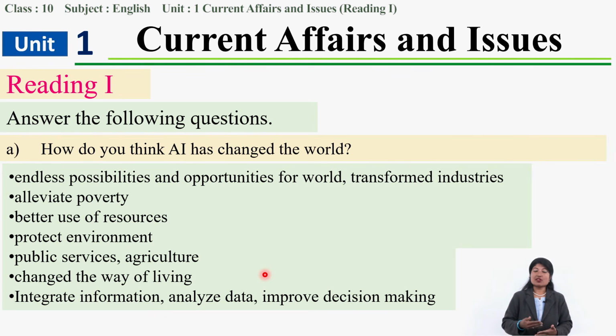AI can even be used to alleviate, lessen, or remove poverty, make better use of resources, and protect the environment. It can even be used for public services and in the field of agriculture, changing the way of living. It can be used to integrate information, analyze data, and improve decision making. So AI can be used in various sectors.